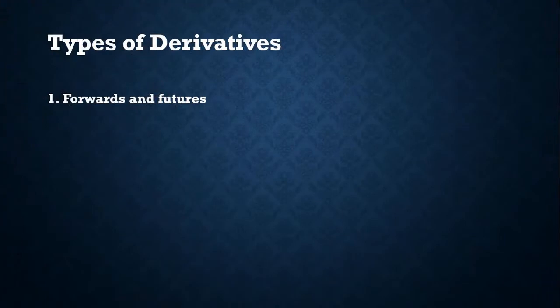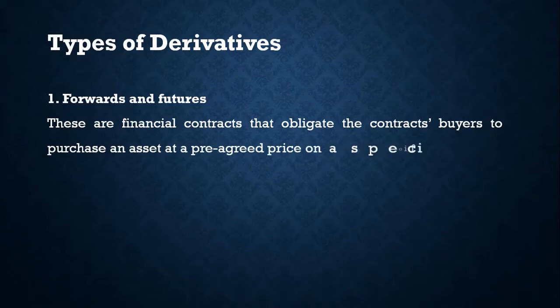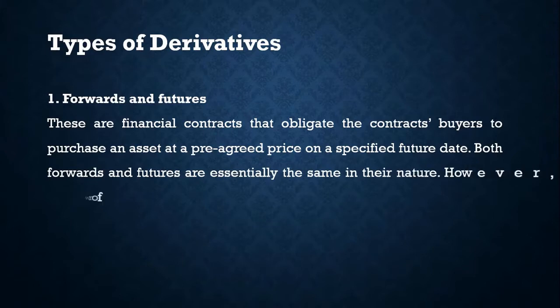Let's know the types of derivatives. First one is forward contract and future contract. These are also called forwards and futures. These are financial contracts that obligate the contract's buyer to purchase an asset at a pre-agreed price on a specified future date. Both forward and future are essentially the same in their nature.